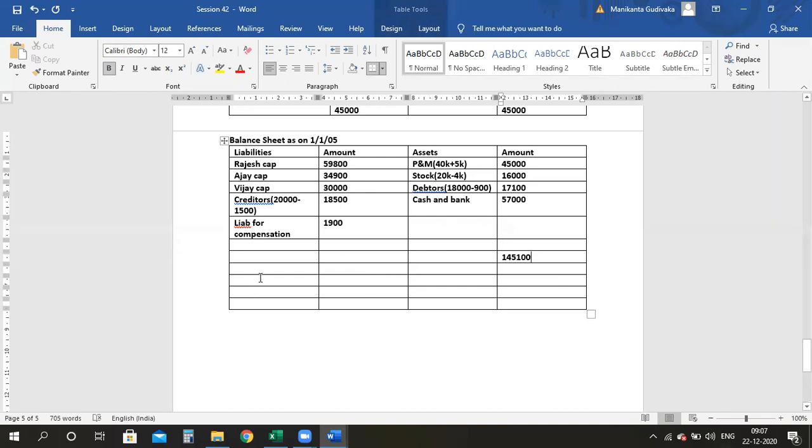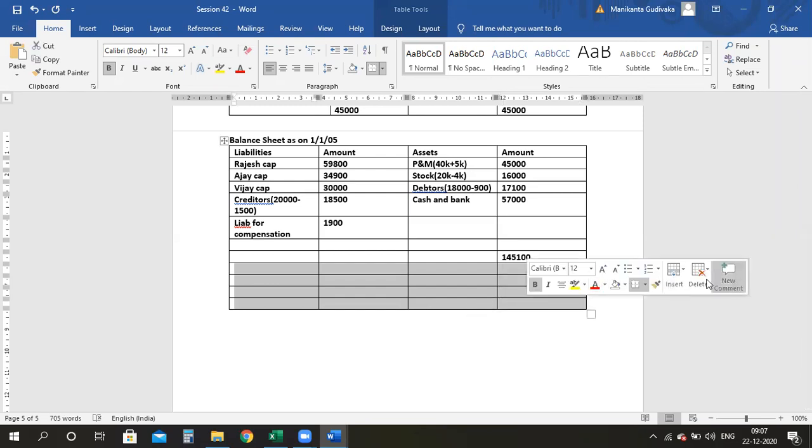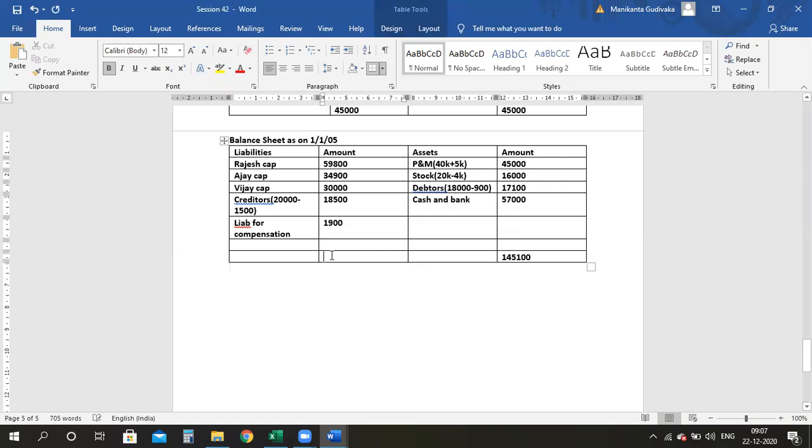See whether we are getting the same answer on your asset side. Okay, liability side you said 1,45,100. Look into the asset side and tell whether we are getting the same answer or not.